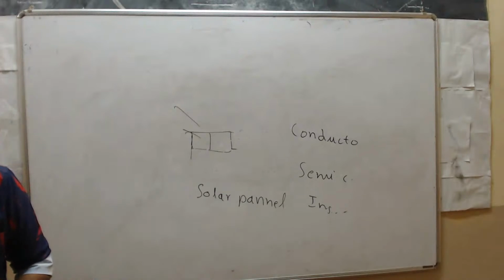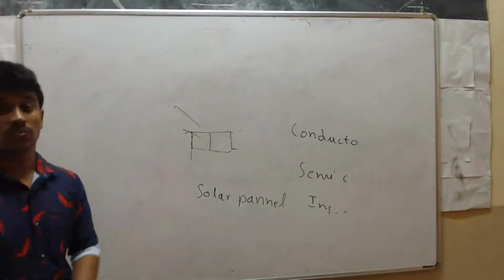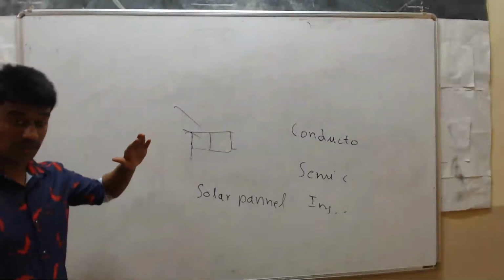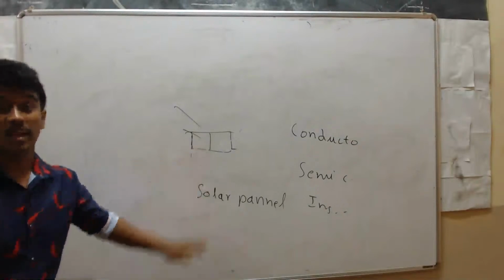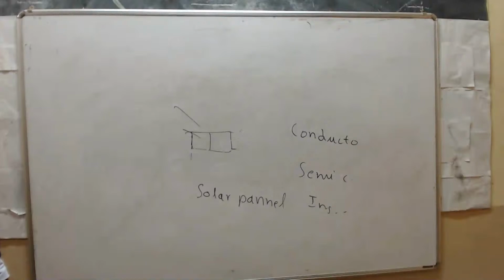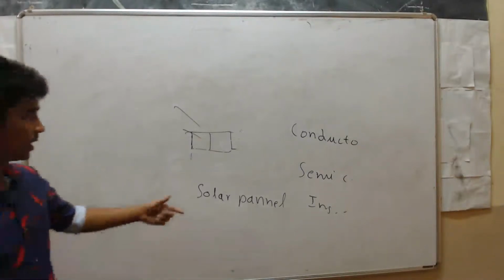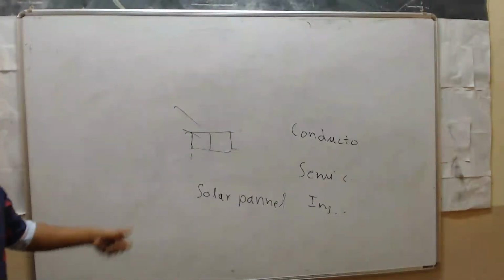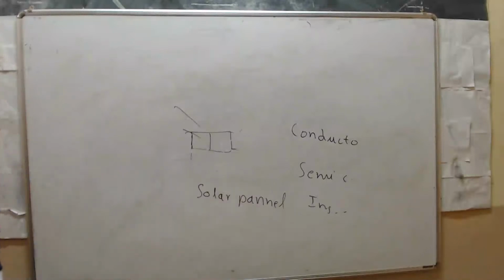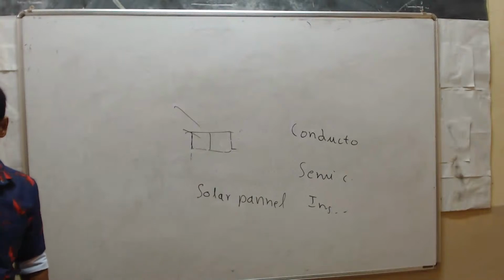Then, disadvantages of solar cell panels. The initial cost is very high. See, in the advantages we discussed that it requires less maintenance, but the initial cost is very high, because a special grade of silicon is used. To make solar cell panels we use high-grade silicon, so that's why the initial cost is very high. Next, the wire used for connecting solar cells is silver, which is expensive. Those wires are expensive, right? Silver is expensive.